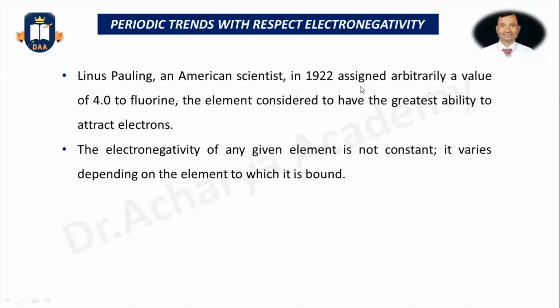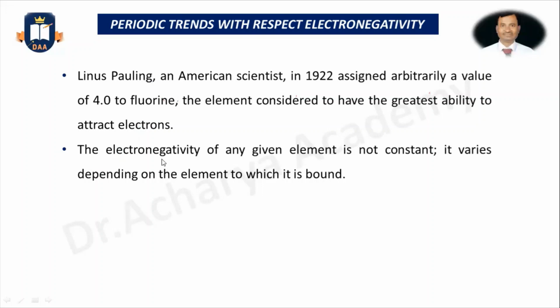Linus Pauling arbitrarily assigned a value of 4.0 for fluorine, the element considered to have the greatest ability to attract electrons. This element, its atom, has the greatest ability to attract the electron, and this fluorine has been taken as a standard to measure the electronegativity, and its value is 4.0 as per the Pauling scale.